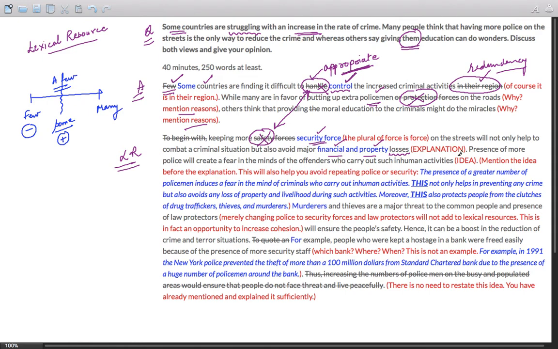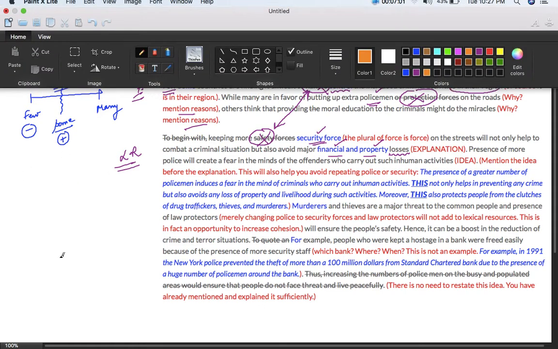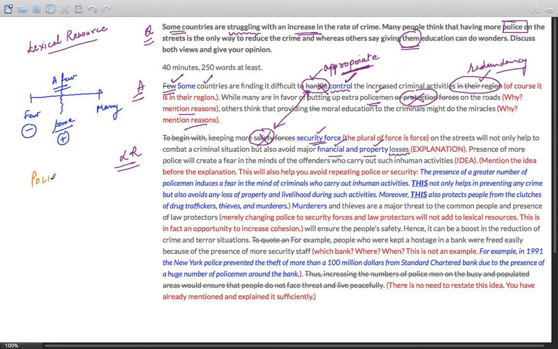Okay. Now, the student makes more mistakes, under the impression that he needs to change the word police. This is a common impression among most students. The question is on the police, and the students think, okay, I need to change the word police every time. I'm going to write different words: security forces, safety forces, protection forces. These are the words the student tries to write, and keeps changing them. This is a common impression, and well, this is a wrong impression.